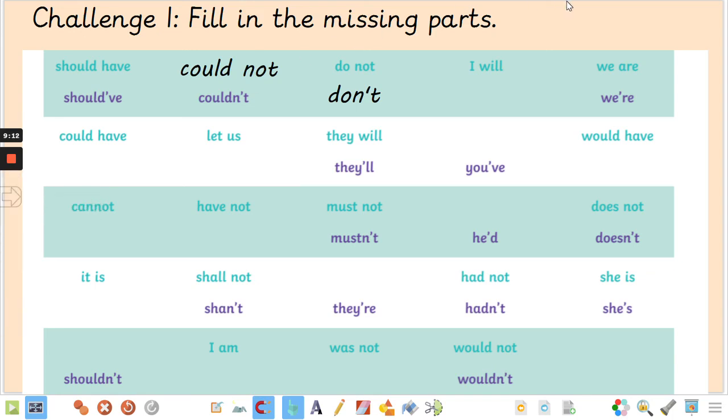And your second challenge for today is to use 6 of these words. So the words that we've looked at, I'd like you to look at the contracted versions of the words. It might be some that you can see here in the purple writing, or you might choose some that you've worked out yourself. I would like you to have a look at these and use them to write some fabulous sentences.